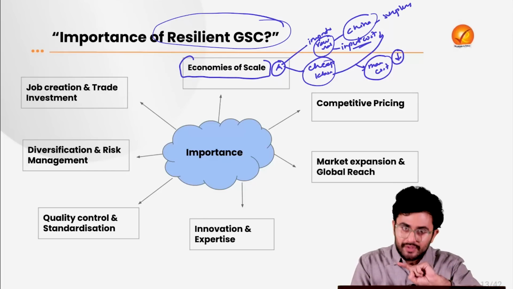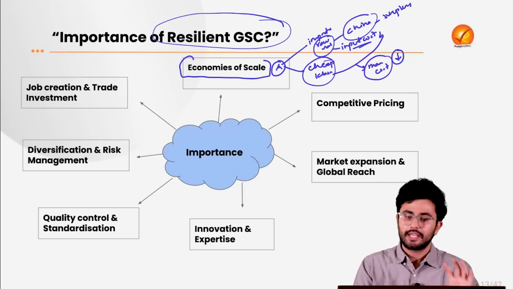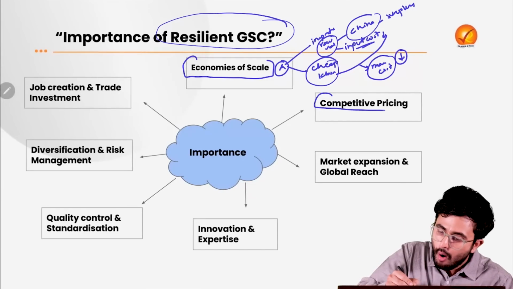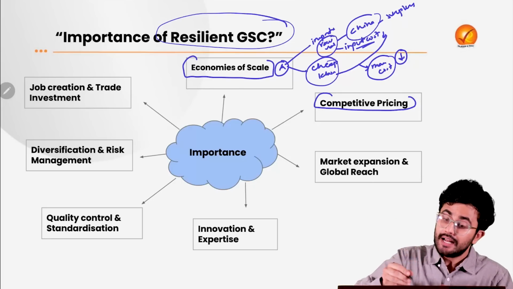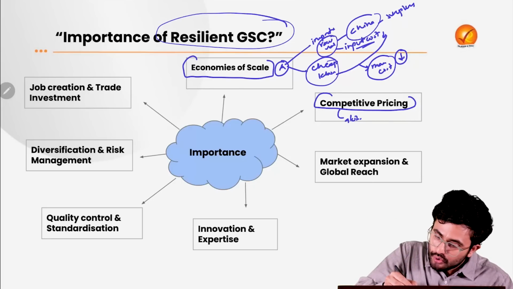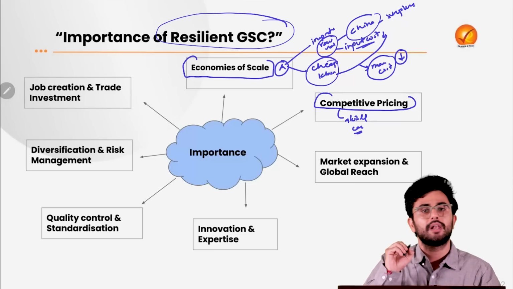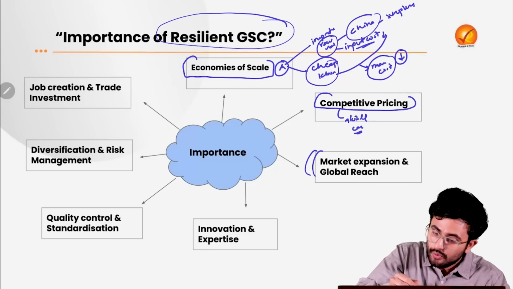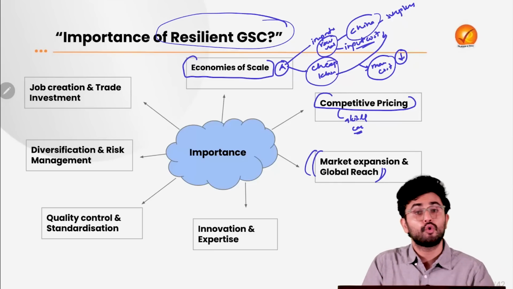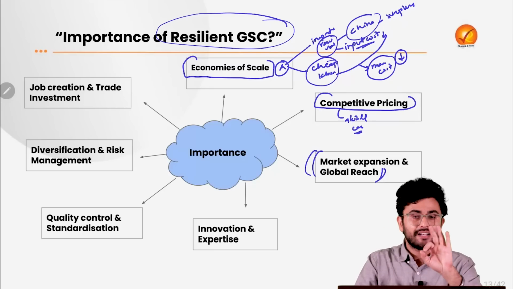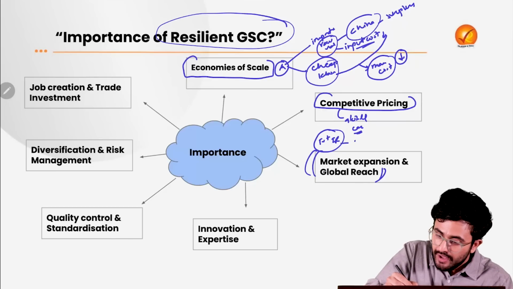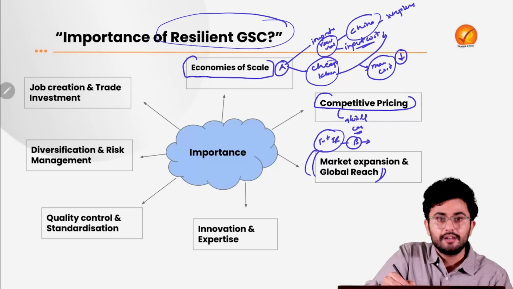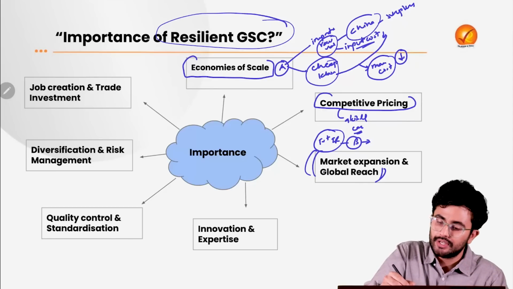The second is that with such mass production and economies of scale, I will be able to put a competitive price on Indian products in the global market, thus making our products globally competitive as well. Obviously, that will lead to an increase in my market expansion and global reach. This was exactly what happened during the first industrial revolution, when the Britishers started importing mass manufactured, industry-made products into our country.